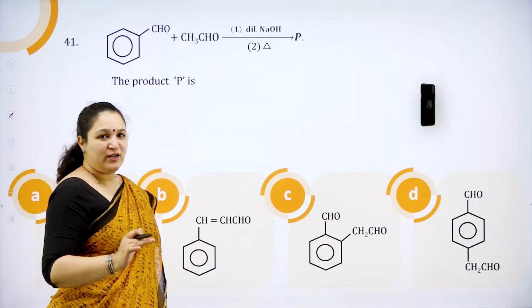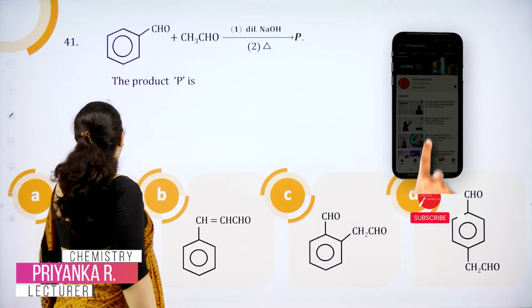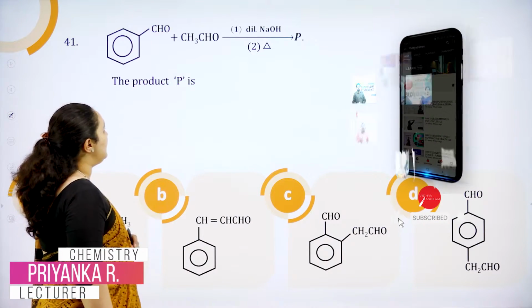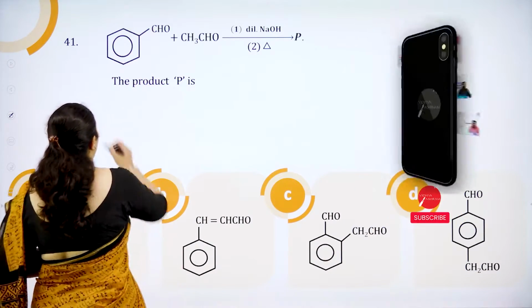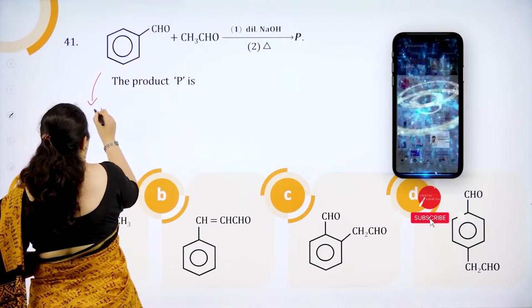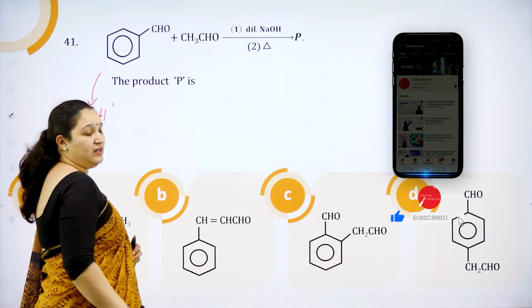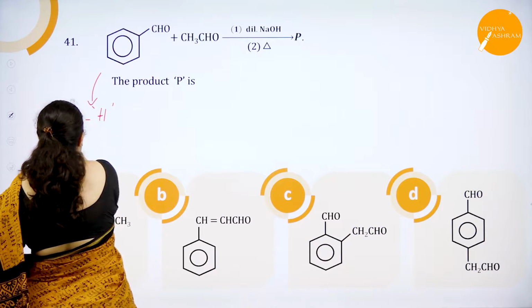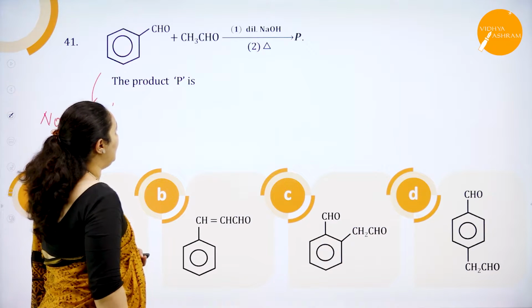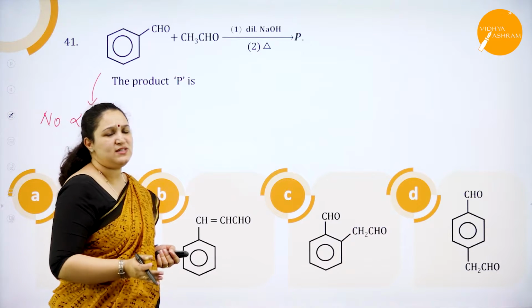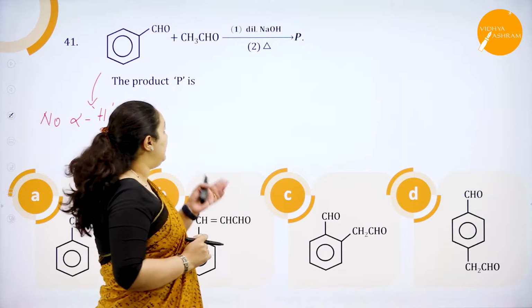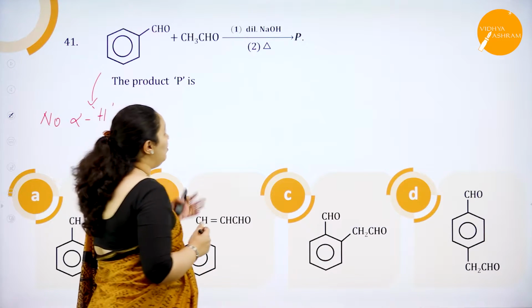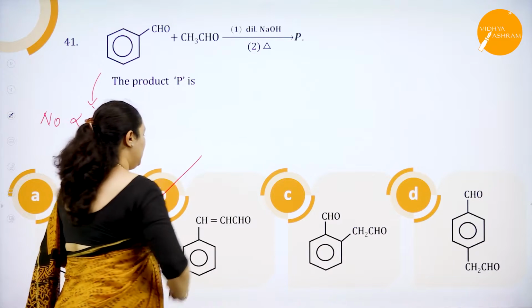Next we have 41st question. If you look into the question, you have benzaldehyde which is treated with acetaldehyde. In benzaldehyde, there is no alpha hydrogen atom, correct? There is no alpha hydrogen atom, and then you have acetaldehyde with dilute NaOH. What is happening here? It will be cross aldol condensation which is happening. Then it is heated, okay? So the answer is option B.